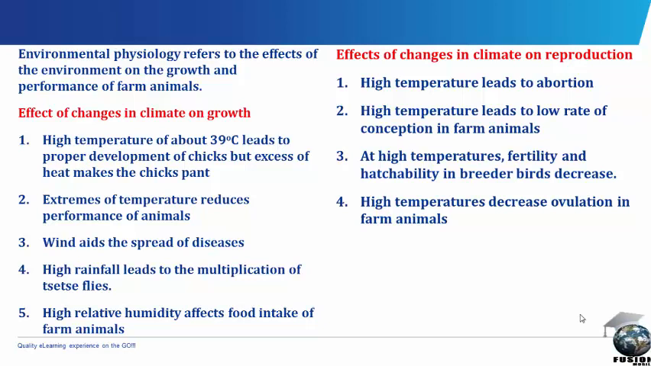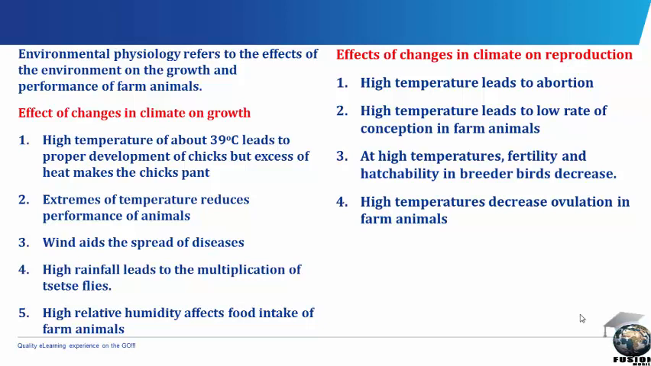Heat stress. Heat stress causes abortion in farm animals. The animals can experience heat stress through high temperatures. High temperature leads to low rates of conception or fertilization in farm animals, and at high temperature, fertility and hatchability in breeder birds decrease. High rainfall and high humidity cause the chilling of the young ones soon after parturition.